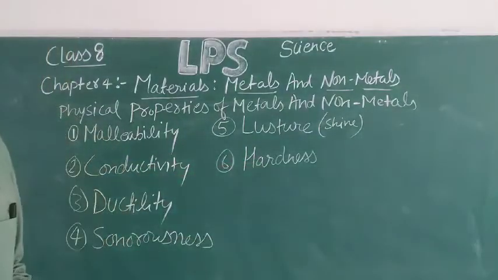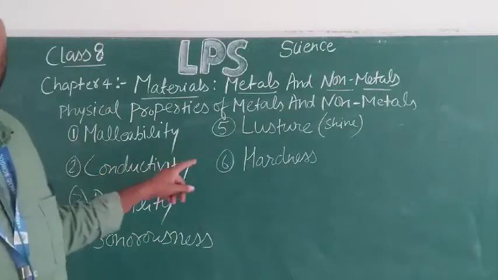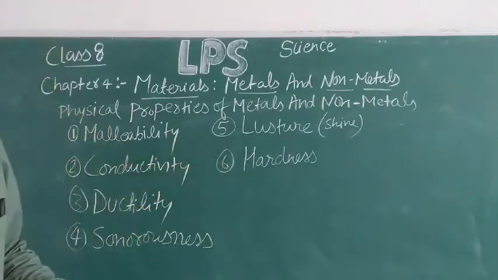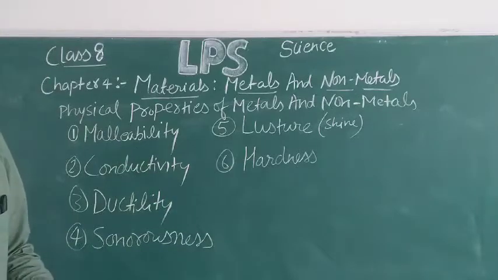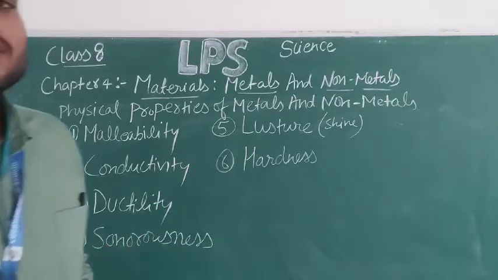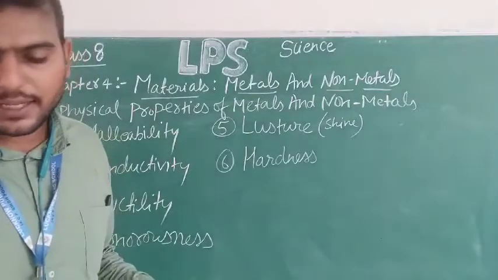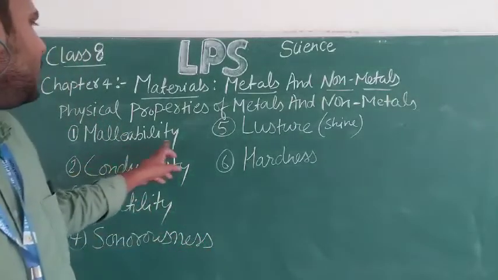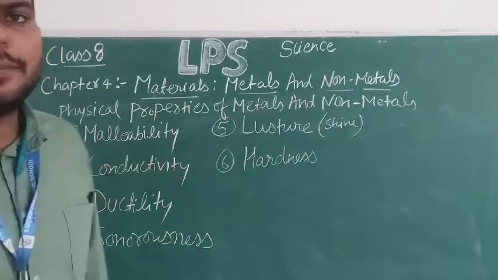And this is only the property of metals. So I can say that metals have the property of malleability, that means they are malleable. I can beat them and convert them into thin sheets without breaking them. Non-metals have no property of malleability.